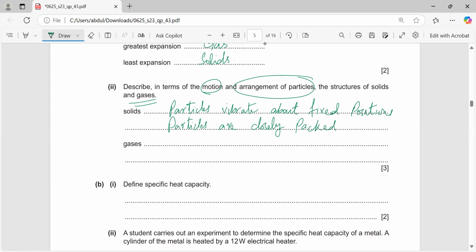Now gases: particles move faster and randomly. Also particles are further apart. So 3 marks are there. In this way, this is a very simple question.